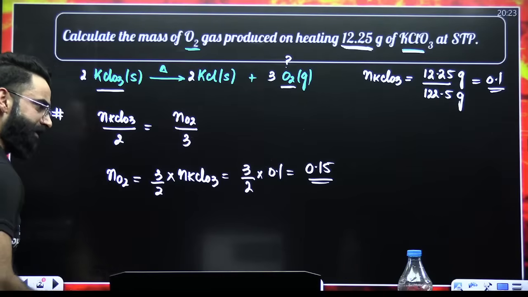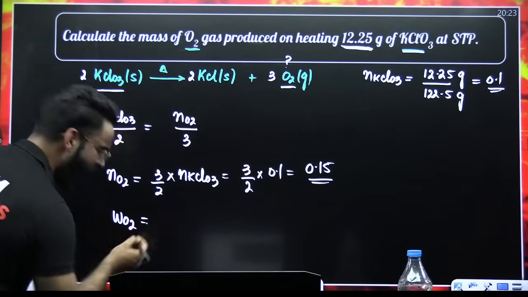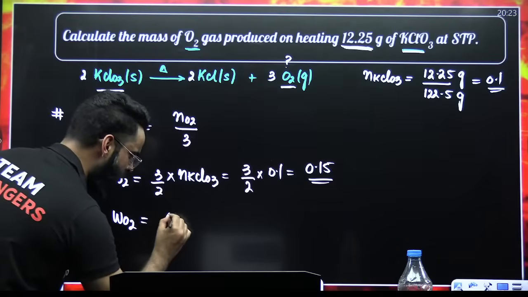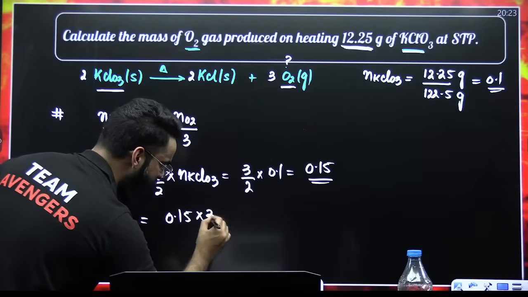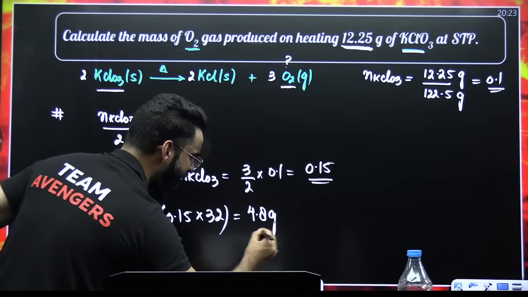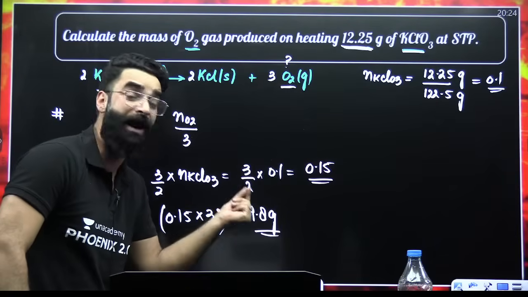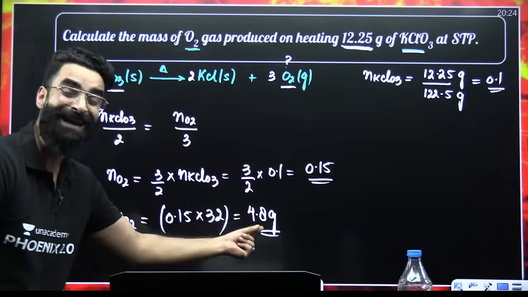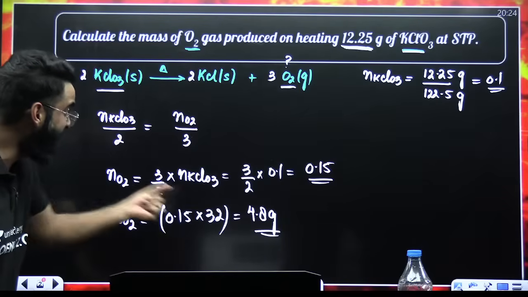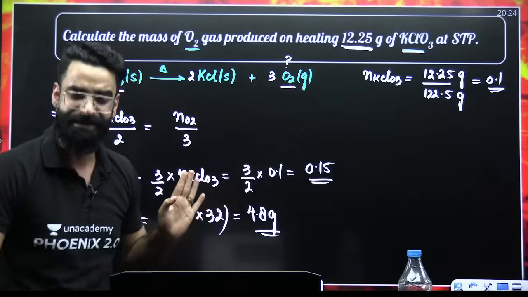But as per the question, are we supposed to calculate moles of O2 or mass of O2? We are supposed to calculate mass of O2, which will be equal to moles of O2 multiplied by molar mass of O2. When you solve this, the value comes out to be simply 4.8 grams. So 4.8 grams of O2 are produced when we do the decomposition of 12.25 grams of KClO3.